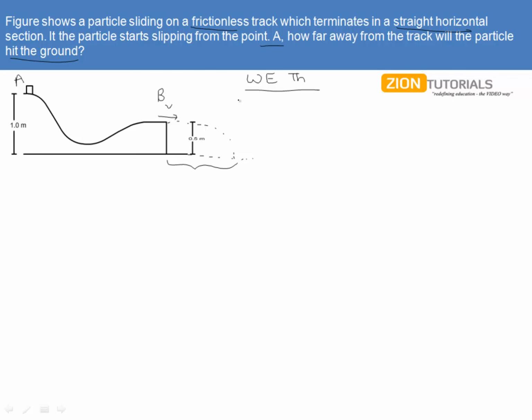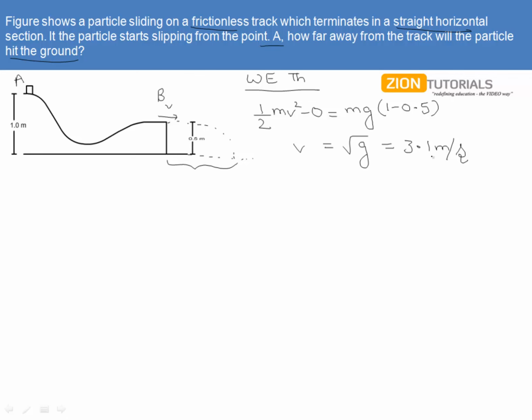Employing the work energy theorem, we have the final velocity V over the point B. The change in kinetic energy, half mv square minus 0, equals the work done, which is positive by the gravitational pull because the height is decreasing. That is mg times (1 minus 0.5), giving us the velocity to be under root g, that is 3.1 meter per second.